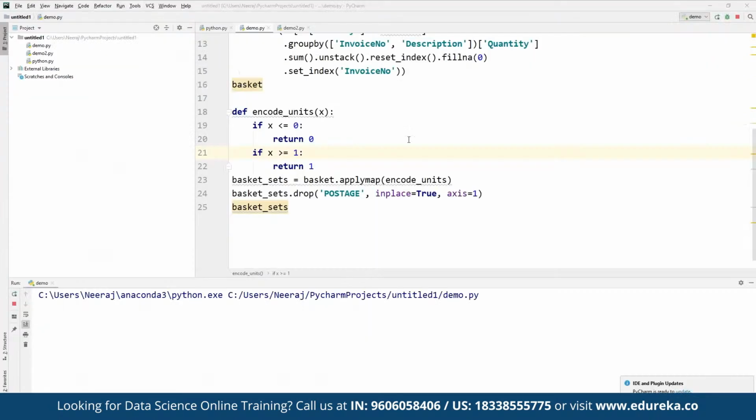So here we can define encode units. If x is less than or equal to 0, then we are going to return 0. And if x is greater than or equal to 1, then it is going to return 1. Here we are going to define the basket sets and the basket apply map encode units. And then we are going to simply use the drop postage and inplace set to be true here.